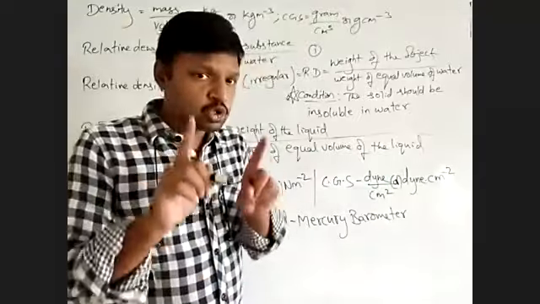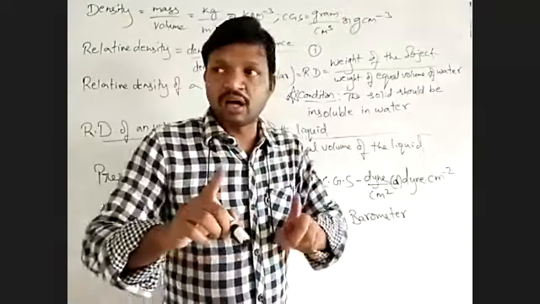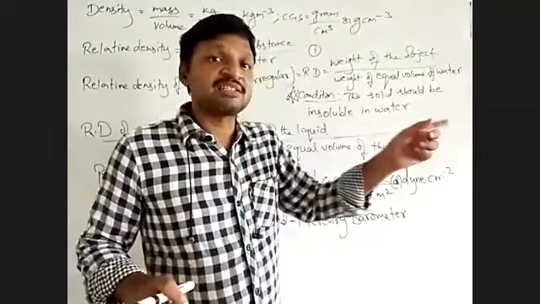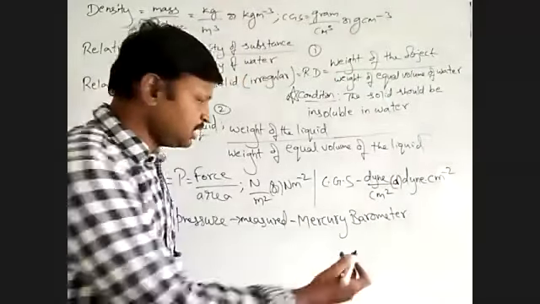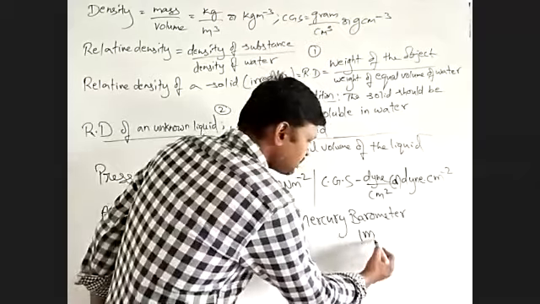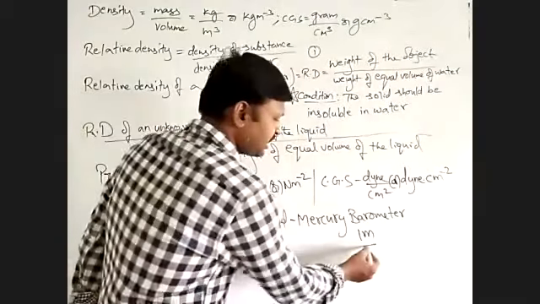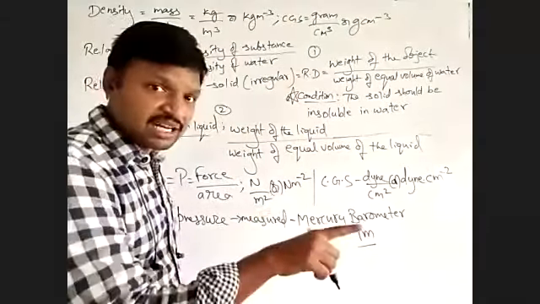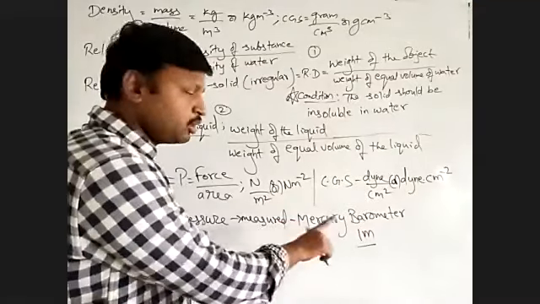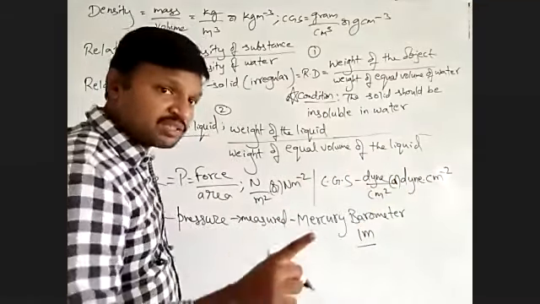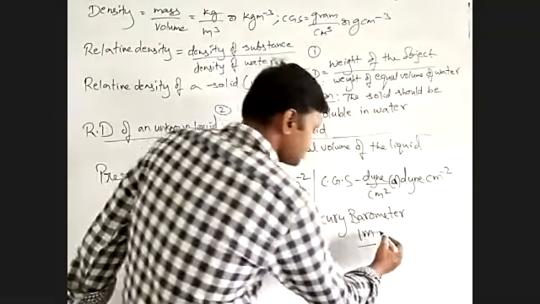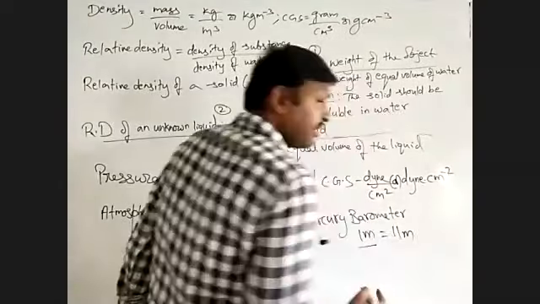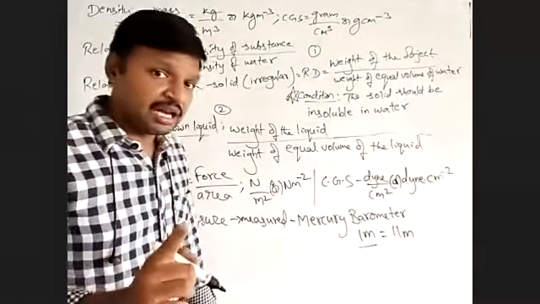But if you use water, the length of the glass tube should be 10 times more, nearly 11 meter.